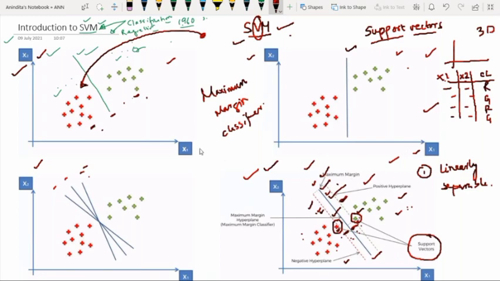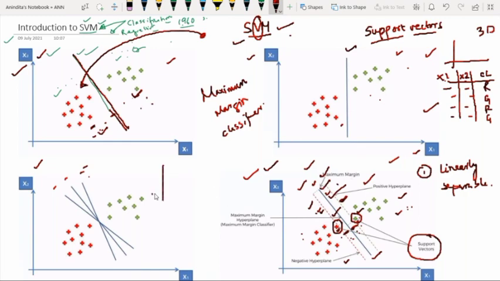If we put a line among these data points, and this straight line can separate them into two specific categories, and then we search for the one with the maximum margin. Whenever we can separate a data set with a straight line, we can say that these data points are linearly separable.